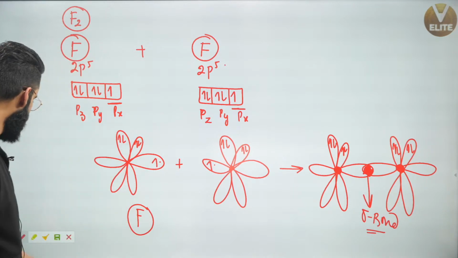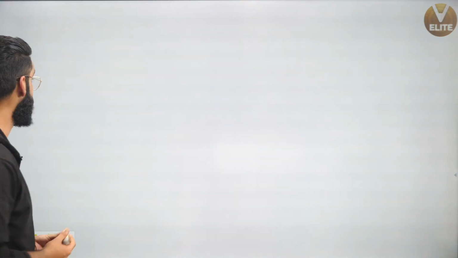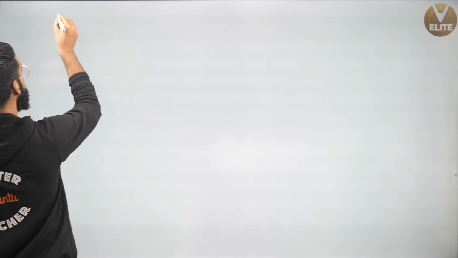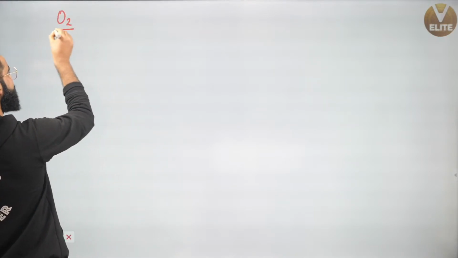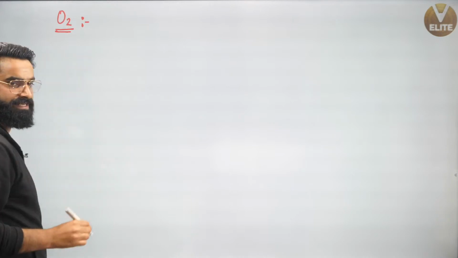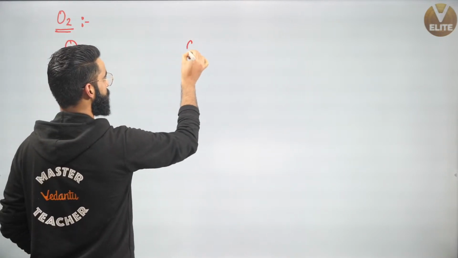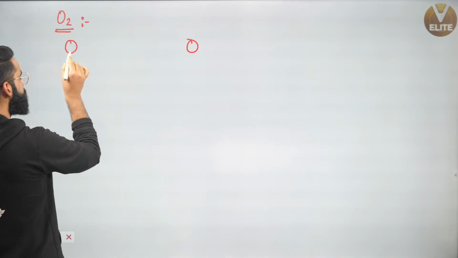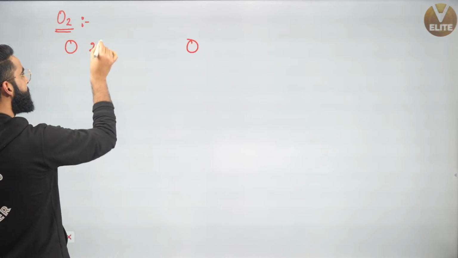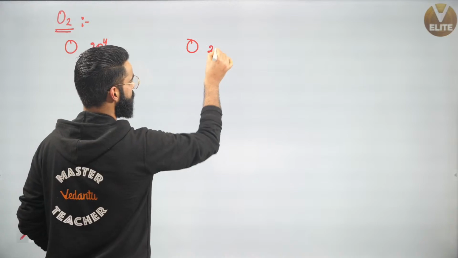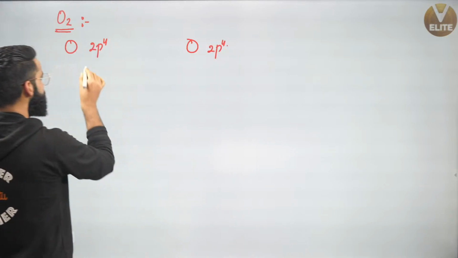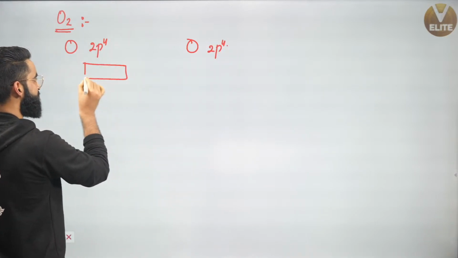Similarly, if I talk about the formation of the O2 molecule, okay? This was the formation of the F2 molecule. Let me give you the formation of the O2 molecule. Let's see how the O2 molecule is formed. Now guys, this is, for example, one oxygen atom. This is one more oxygen atom, right? What is the outermost configuration of oxygen? It is 2p4, right? What about the outermost configuration of this oxygen? It's 2p4. Yes. So the configuration is going to be somewhat like this.